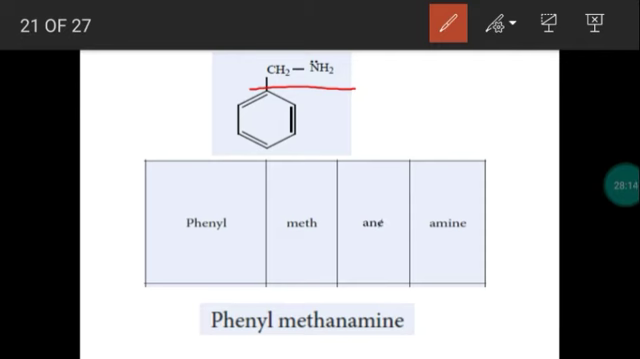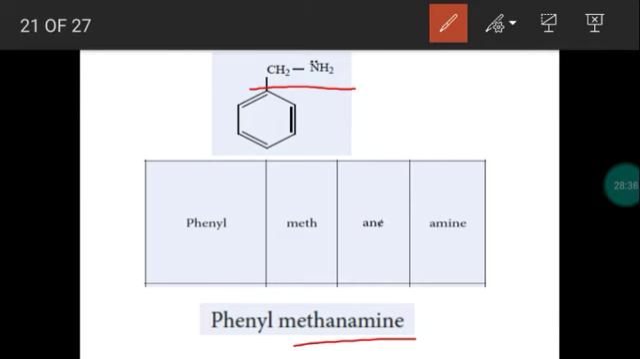CH3NH2. What is the name? It's called methanamine. IUPAC name of CH3NH2 is methanamine. Only 1 carbon in the chain, so root word meth, primary suffix ane, secondary suffix amine. Connecting these words, we get methanamine, CH3NH2.